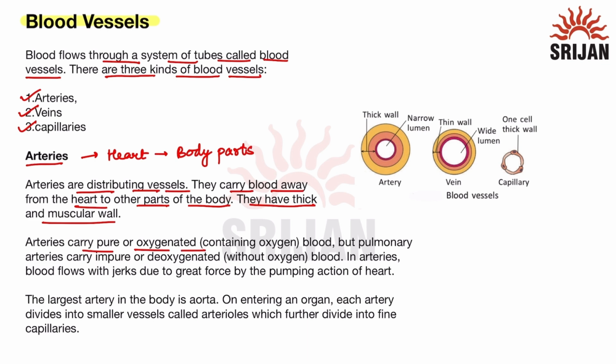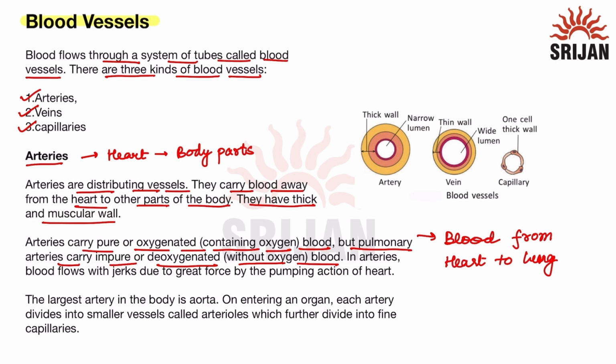So arteries carry pure or oxygenated blood. Oxygenated blood is that blood that contains oxygen, but pulmonary arteries carry impure or deoxygenated blood, without oxygen. So, the pulmonary artery is that artery that carries the blood from the heart to the lungs. This is the only exception of an artery which carries the impure or deoxygenated blood. Otherwise, all the arteries carry oxygenated blood.